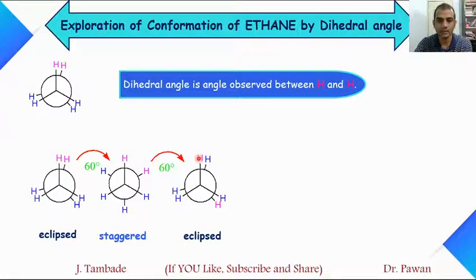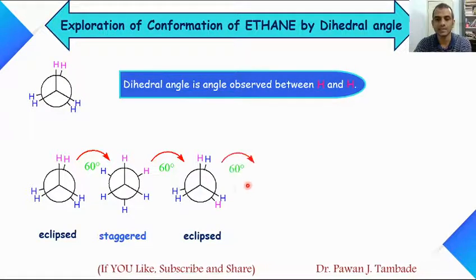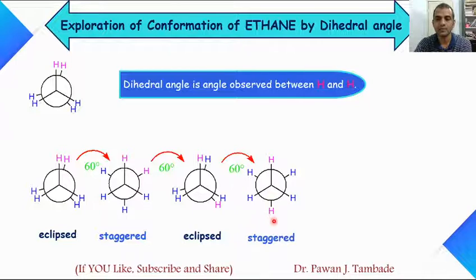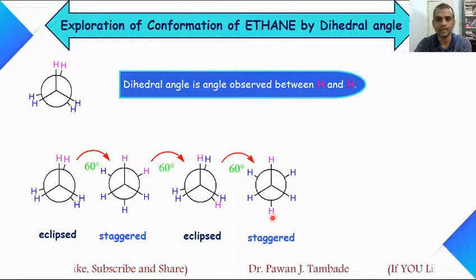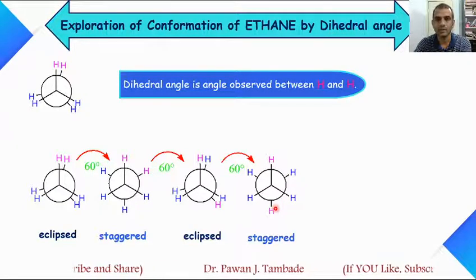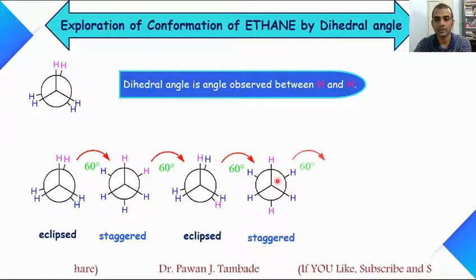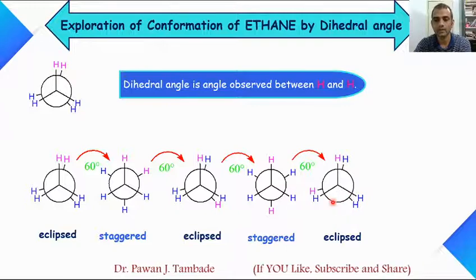Now look at the dihedral angle between this pink hydrogen atom each time. If you rotate this structure by 60, we will get this type of staggered conformation where these pink hydrogen atoms are maximum away from each other, and the dihedral angle here is 180, just like 6 o'clock. If we further rotate this by 60 degree, we will get one more eclipse conformation like this.